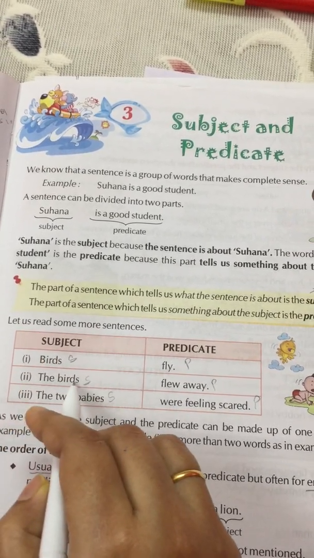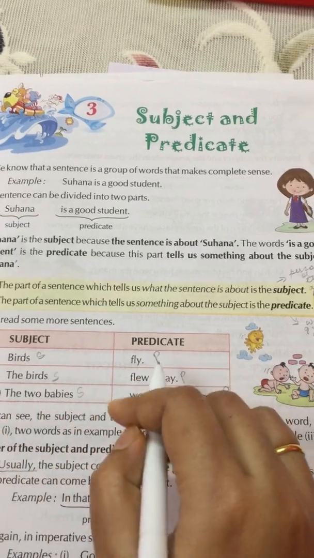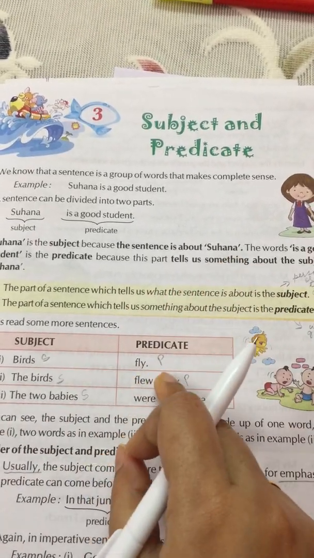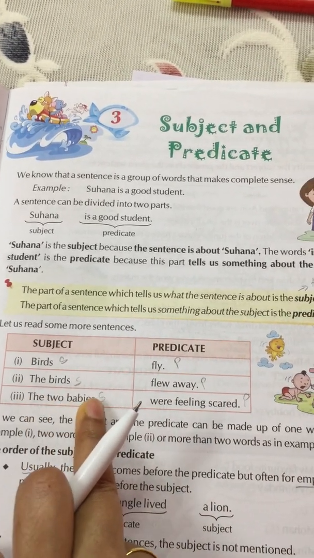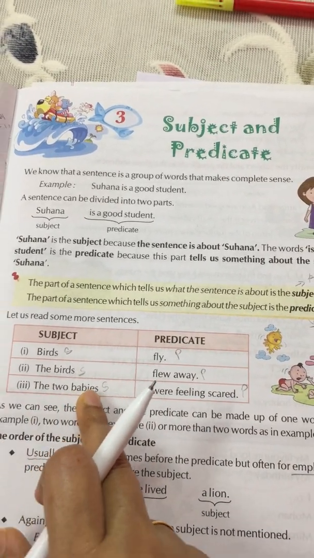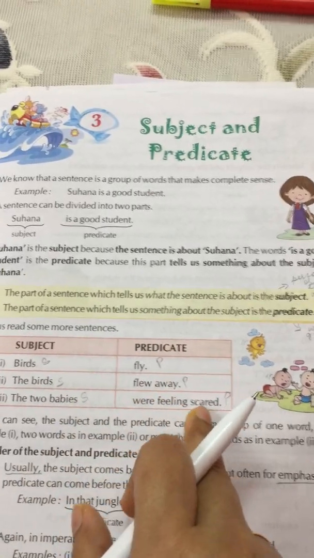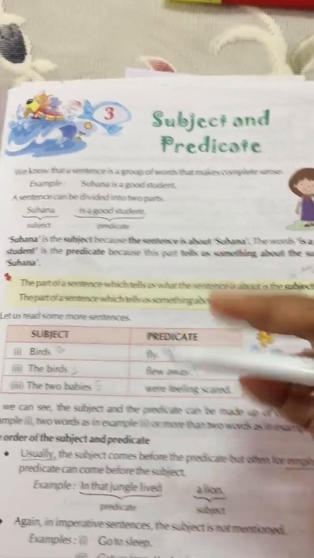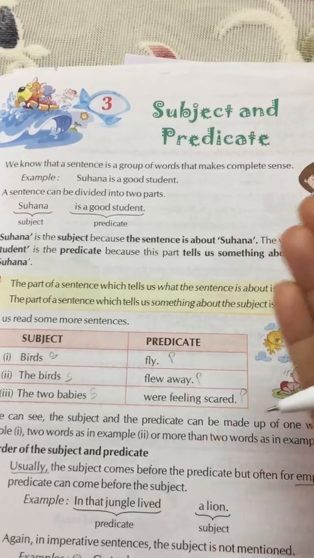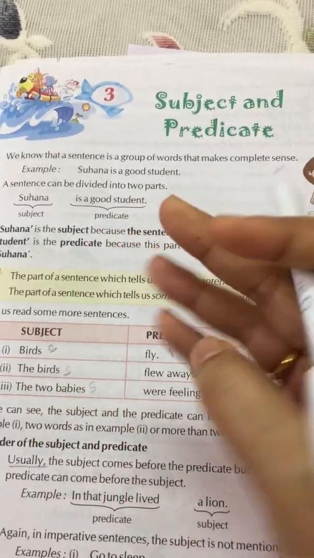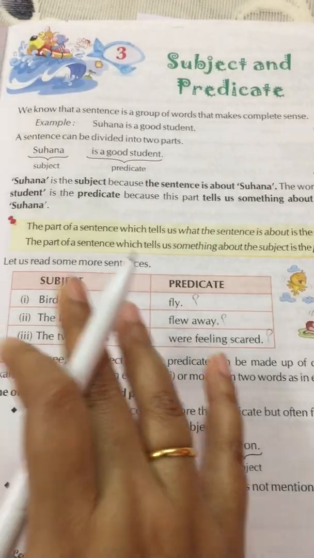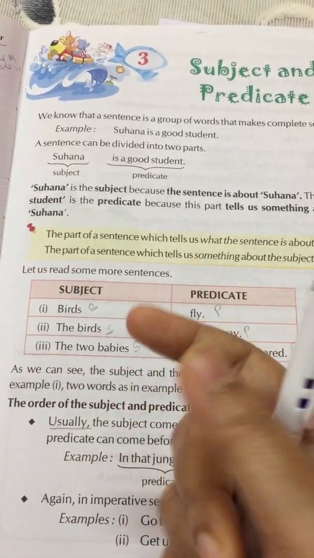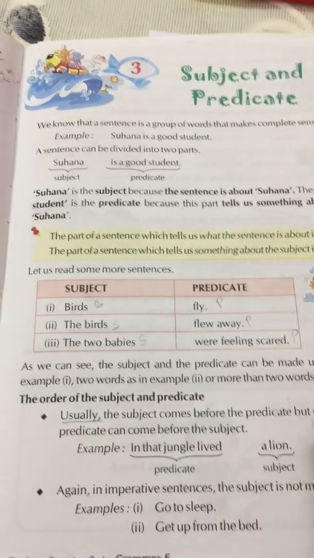The subject is made up of 2 words, the birds, and the predicate also contains 2 words, flew away. In the third sentence, the subject contains 3 words, the 2 babies, and the predicate also contains 3 words, were feeling scared. So this is just an example to show that it can contain even one word or more than one word. Okay, this is what this box is about. Just remember that much.